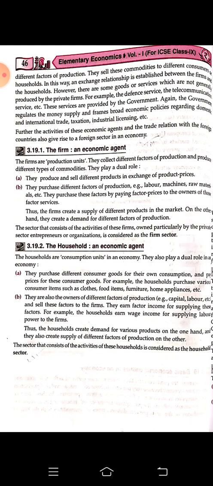They are also the owners of different factors of production. They sell these factors to the farms. So they are selling their factors of production to the farm, and the farm is selling the products, the goods or the services, to the households. The household creates demand for various products and also creates supply of different factors of production. The sector that consists of the activities of these households is considered the household sector.